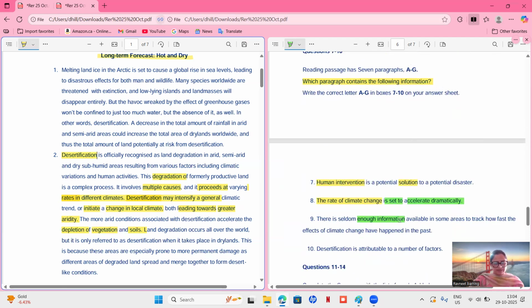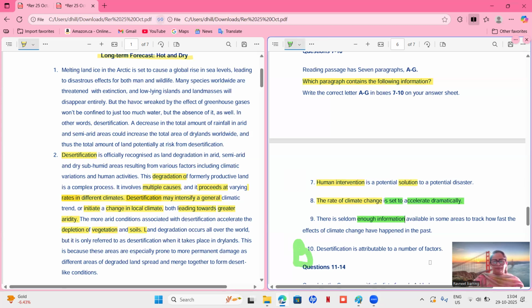Causes means the factors. And yes, we found the causes of desertification here. So the answer to 10th is B.